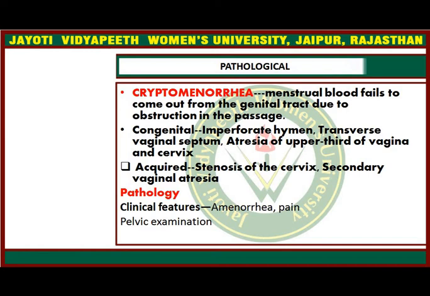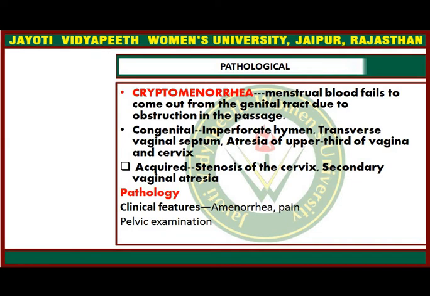This condition is called hematometra. If the cases are neglected, the blood will come to the fimbrial end, and distension of the uterine cavity and the fallopian tubes will occur. Hematosalpinx might be the result in rare conditions when treatment is not taken and the cases are neglected.